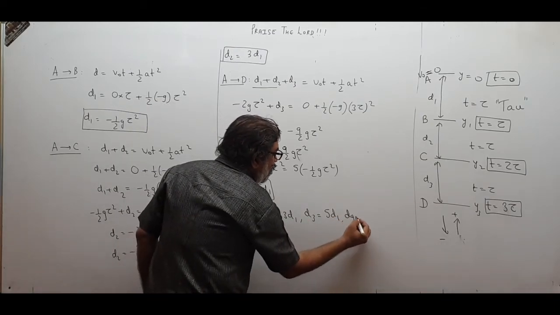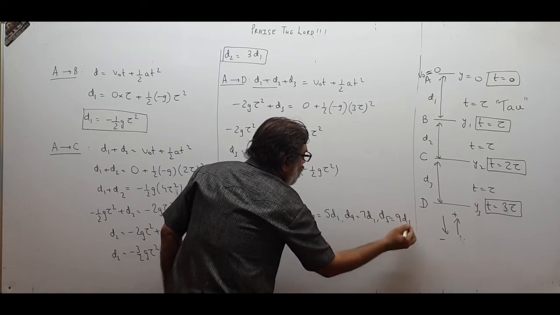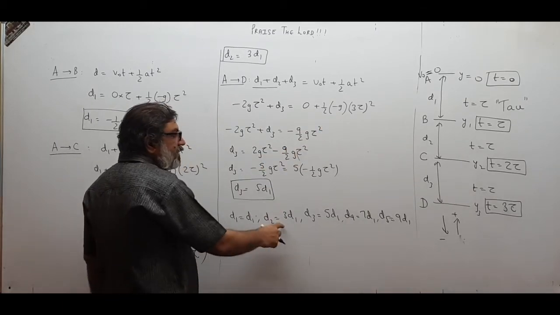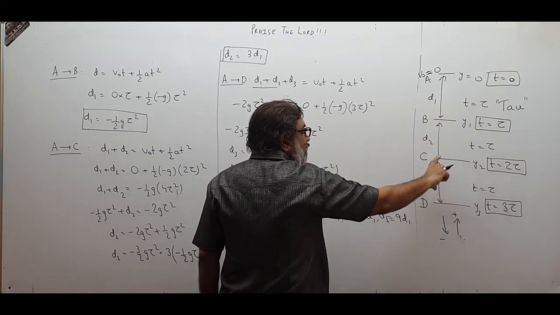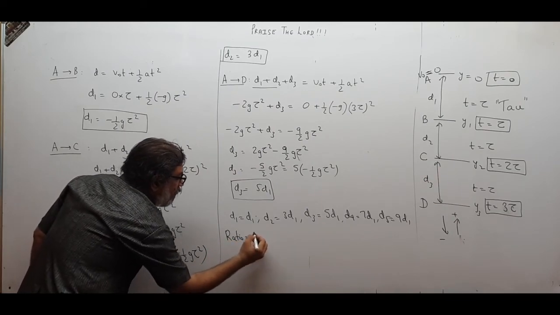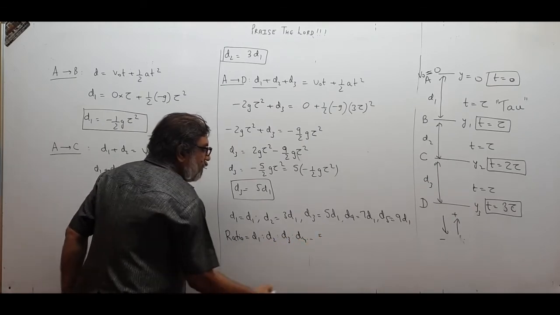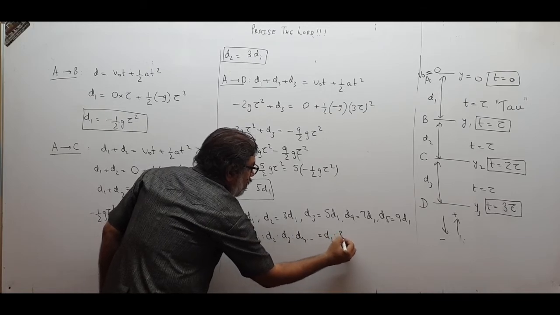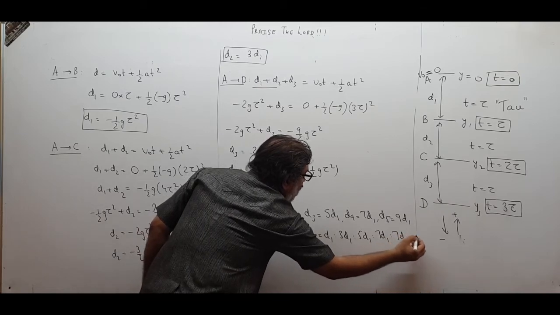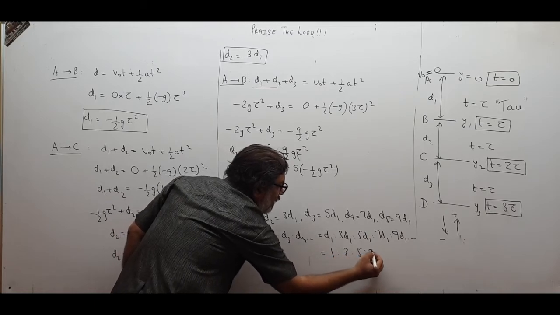So the ratio of distances d1 to d2 to d3 to d4 to d5 is d1 to 3 d1 to 5 d1 to 7 d1 to 9 d1, which is 1 is to 3 is to 5 is to 7 is to 9.